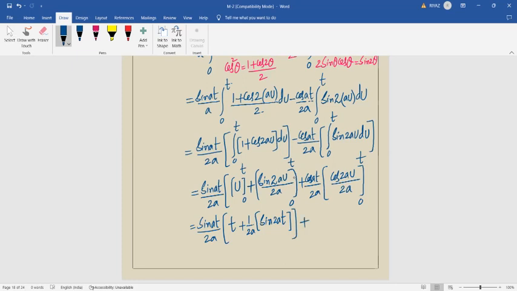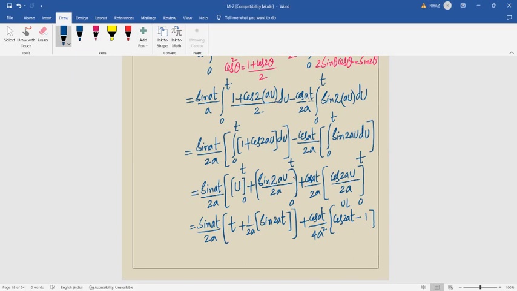Plus this 2a also we can pull out, cos at by 2 into 2 is 4a square, into upper limit cos 2at. If you want, you can mention the upper limit here. Lower limit cos 0 is 1, right?